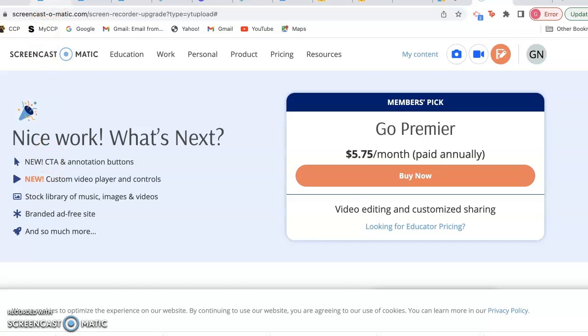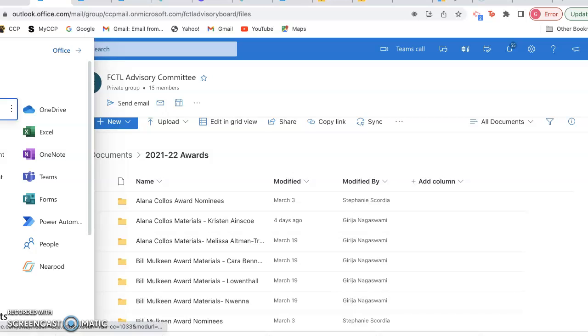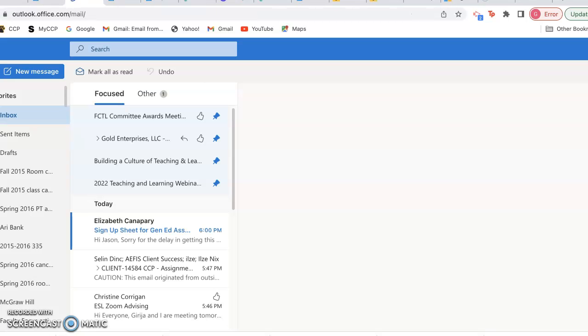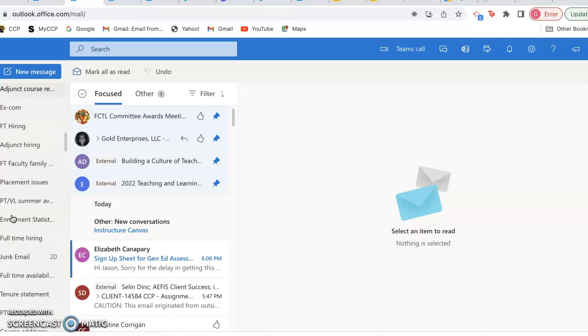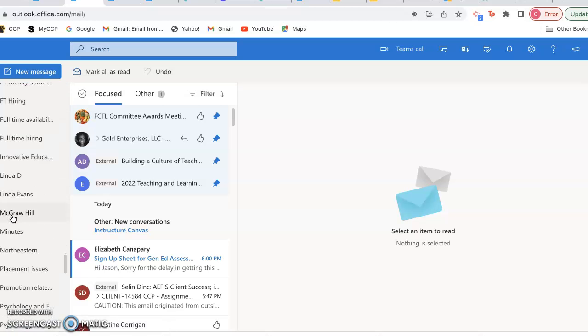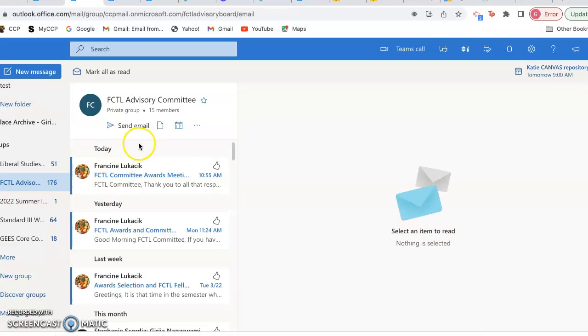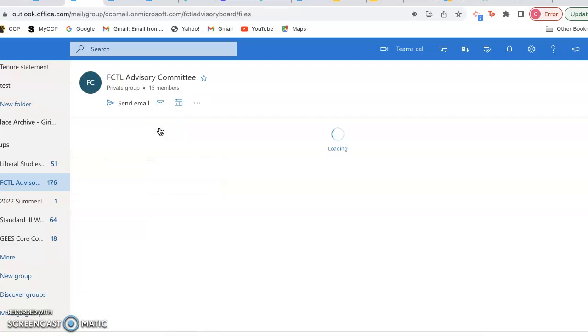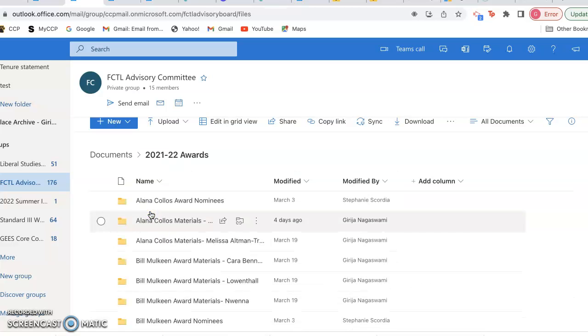Hi everyone, this is a quick video to show where you can access all the materials for the awards. So the simplest thing is to go to your Outlook email and then scroll all the way down to get to your group. And here it is under Groups, Faculty Advisory Committee. And then you click on the Files icon and you will see a folder called 21-22 Awards. So if you click on that, you will see all the materials here.